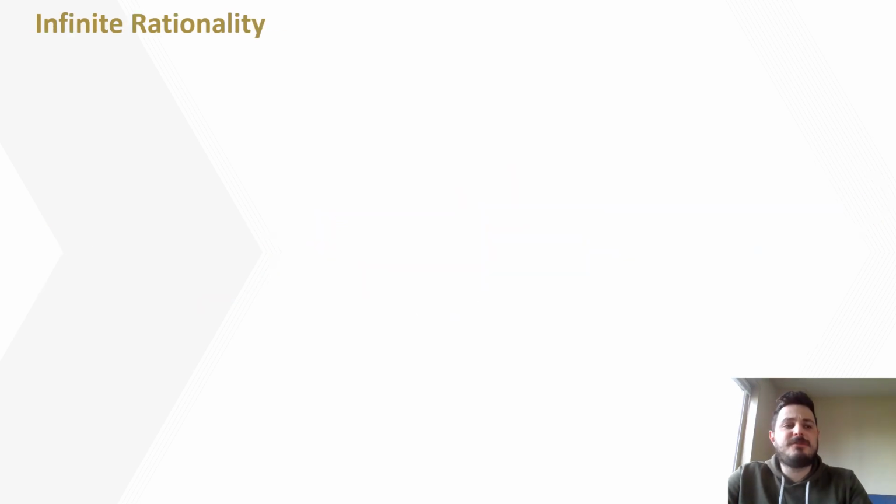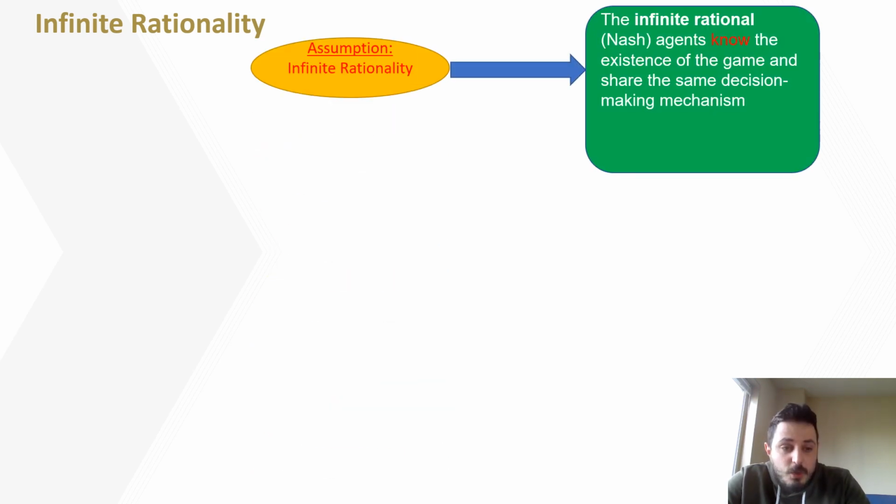Depending on the cognitive capabilities of the agents, we shall consider two scenarios. The first one concerns a case wherein the agents are infinitely rational, whereas the other has to do with bounded rational agents. First, we suppose that the agents are infinitely rational, namely they know the existence of the game while sharing the same decision-making mechanism.